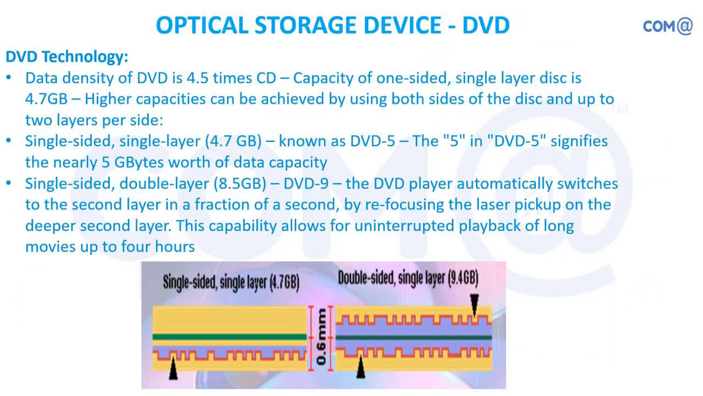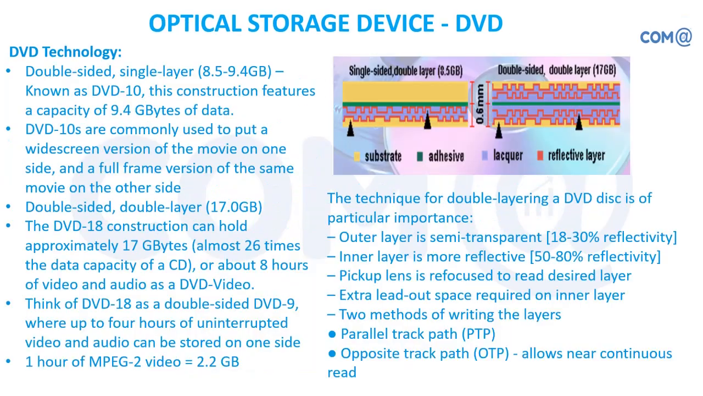So as we increase the layers, if you see, the capacity of the DVD is getting increased. You have double side single layer, which is supporting you with close to 9 GB, right? Whereas single layer, single side provided about 4.7 GB of data capacity, and almost it is 4.5 times greater than the CD. So now the technology has improved. People are not preferring the CD. Now we want to go for a DVD concept.